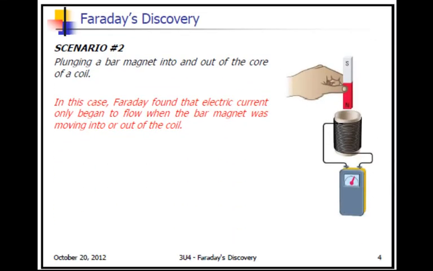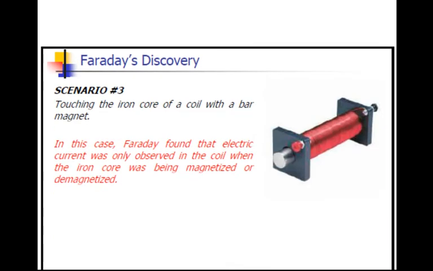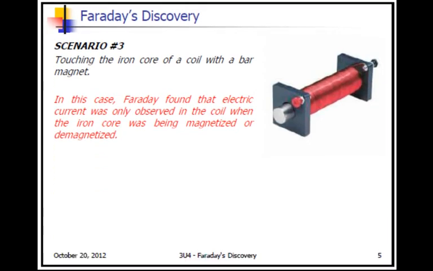The second was if he dropped a bar magnet through a coil of a conductor. If the magnet was moving, current would flow. And the third was if he touched the iron core of a coil with a bar magnet. In this case, Faraday found that electric current was only observed in the coil when the iron core was being magnetized or demagnetized.